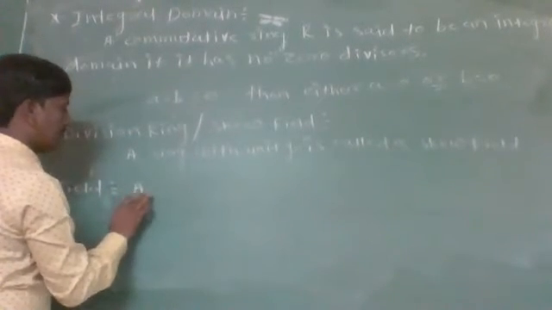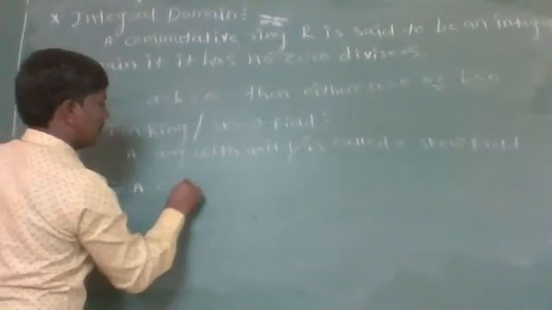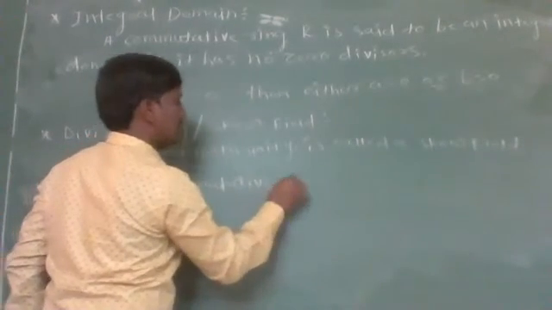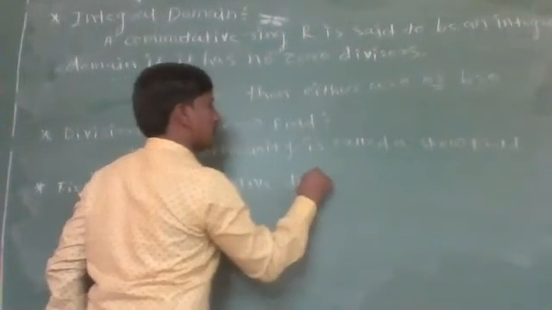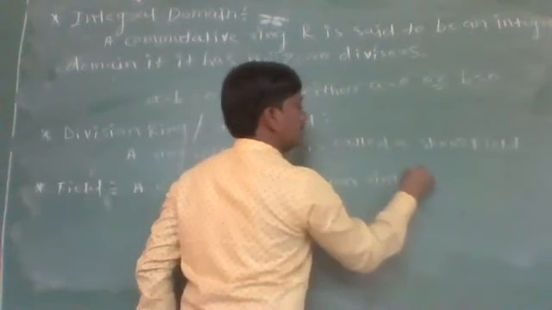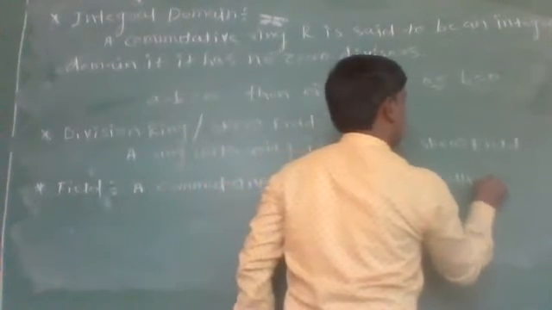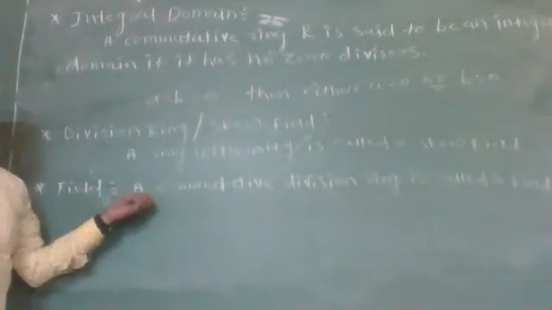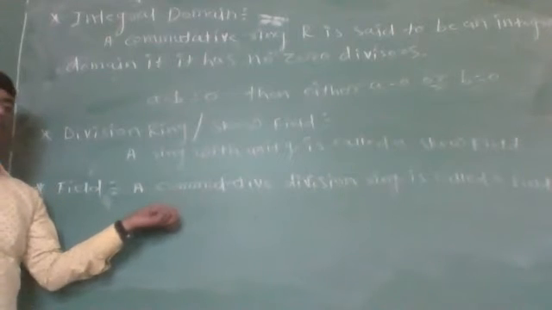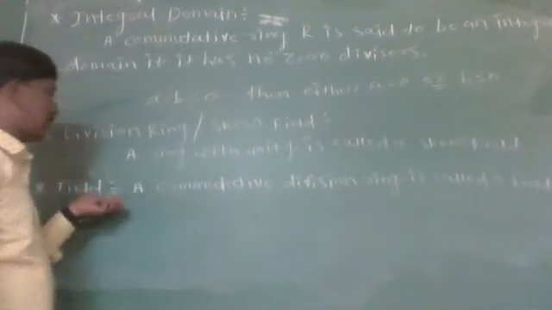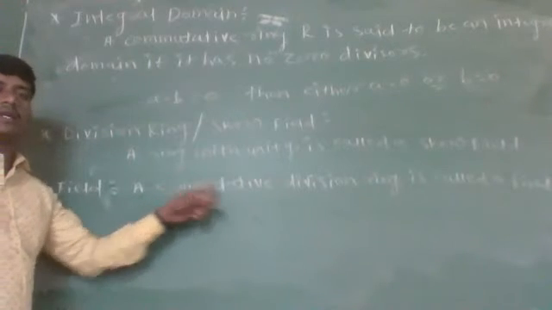A commutative division ring. We can say that a commutative ring R is said to be a field if it has a unity and each non-zero element belonging to that particular set R has a multiplicative inverse.